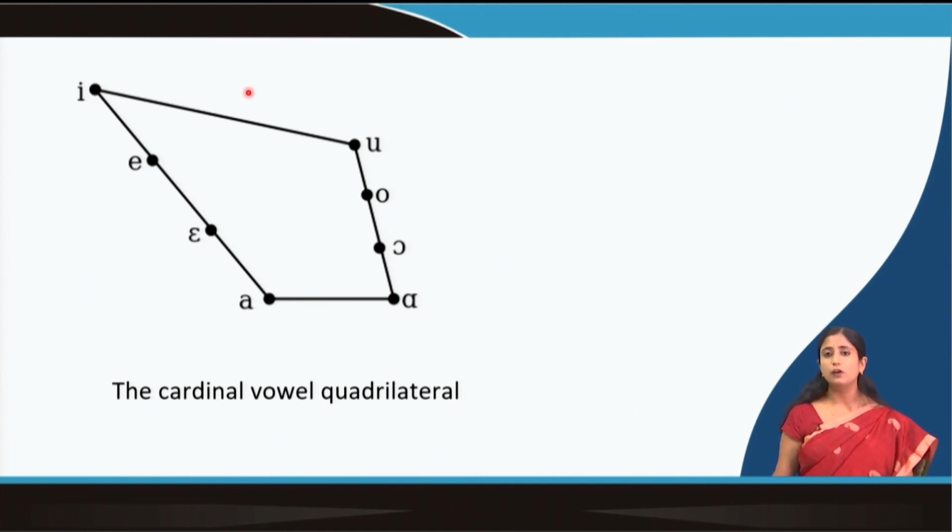It can't involve the front portion of our tongue, because these are general for all languages. Though the exact location, as I mentioned, can vary, more or less for all languages U will always be a back vowel, O will always be a back vowel, and E, A will basically be front vowels. So, these are the cardinal vowels.